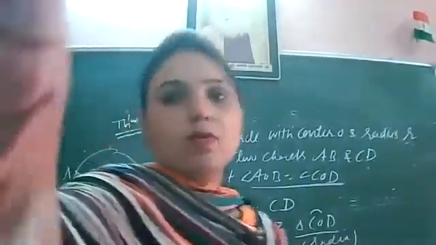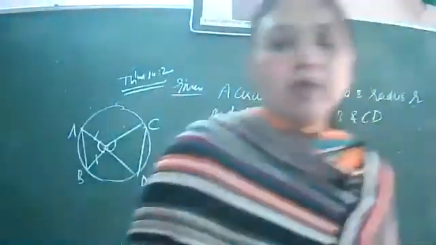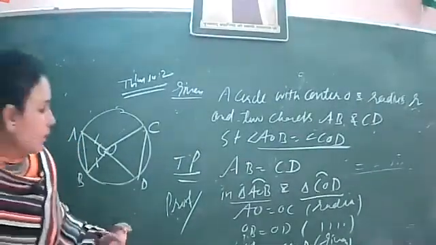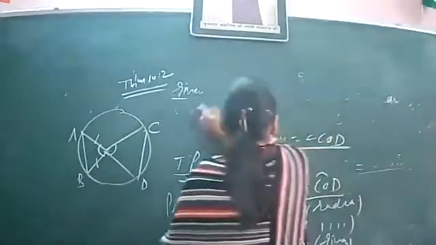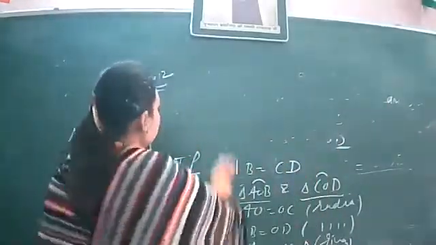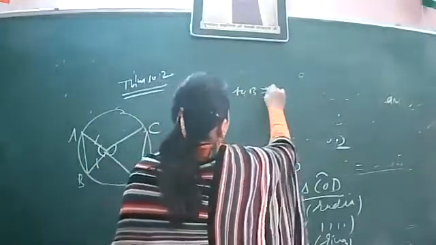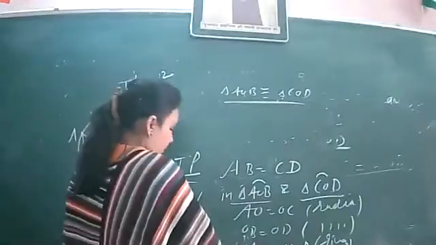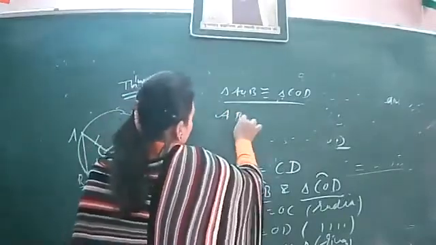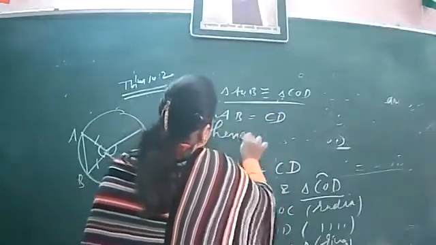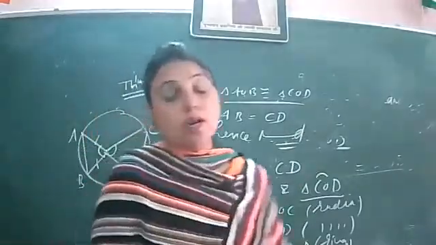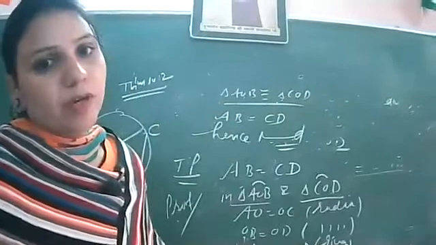And therefore, by CPCT, AB is equal to CD, and hence proved. If the angles at the center made by the chords are equal, then the chords will definitely be equal to each other.